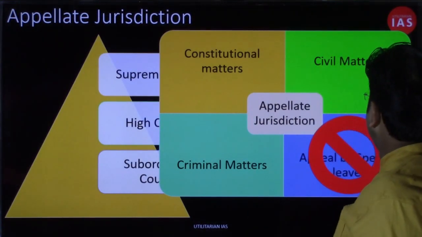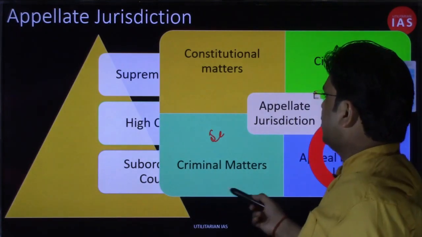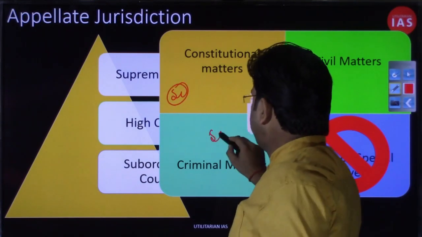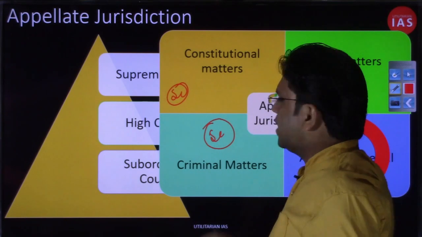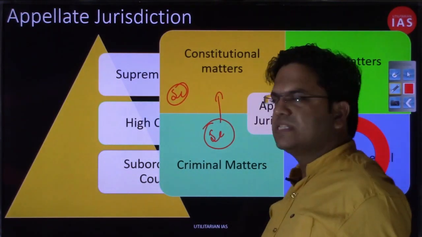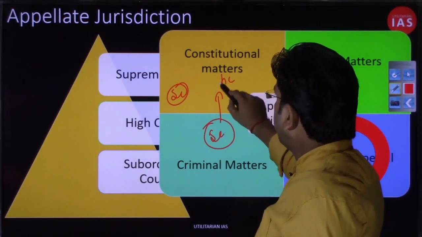High Court. So see, if your case is in subordinate court, to subordinate court I'll refer as SC, although I keep referring Supreme Court as SC as well, but let us discuss this. So suppose your case is in subordinate court, and if subordinate court has delivered any judgment, and if you are not satisfied with the decisions of the subordinate court, then you can move to the High Court.